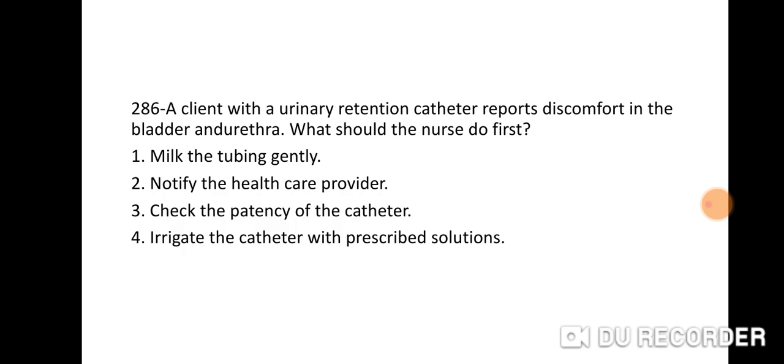Next question 286. A client with a urinary retention catheter reports discomfort in the bladder and urethra. What should the nurse do first? Option 1, milk the tubing gently. 2, notify the healthcare provider. 3, check the patency of the catheter. 4, irrigate the catheter with prescribed solution.